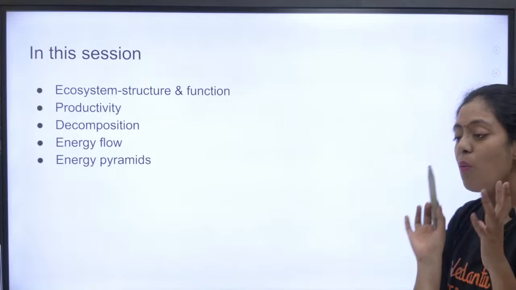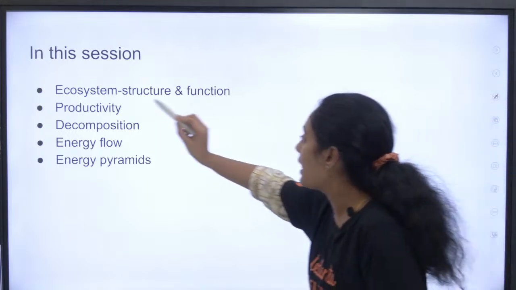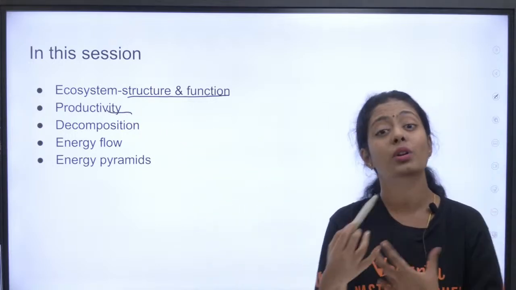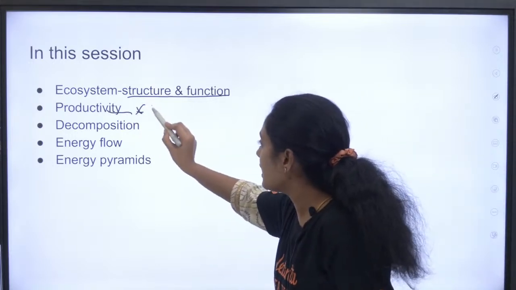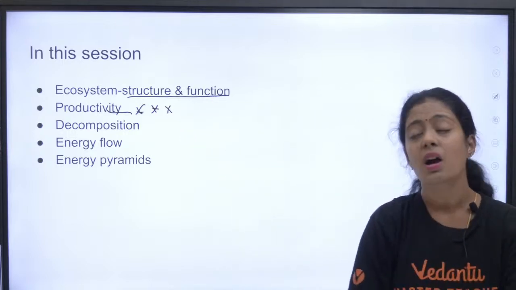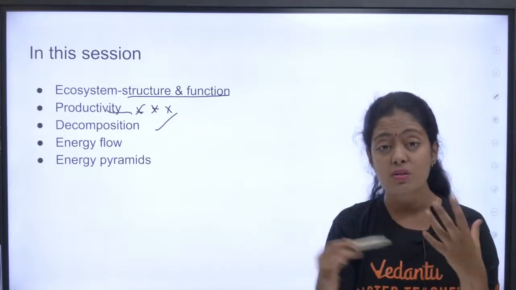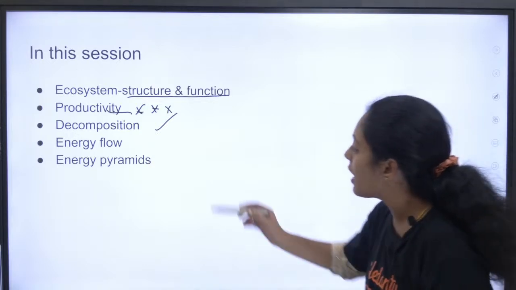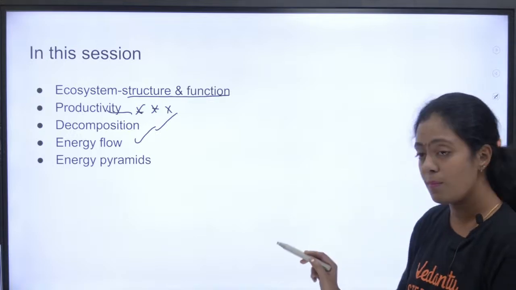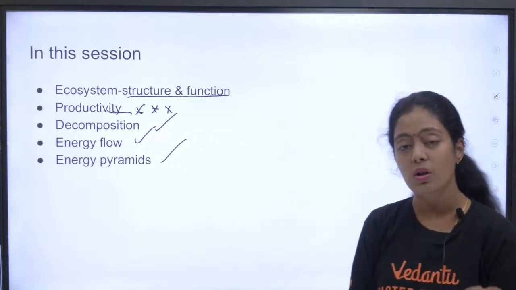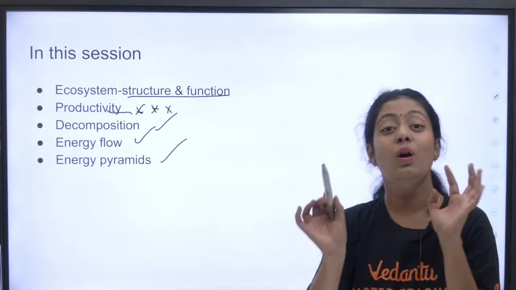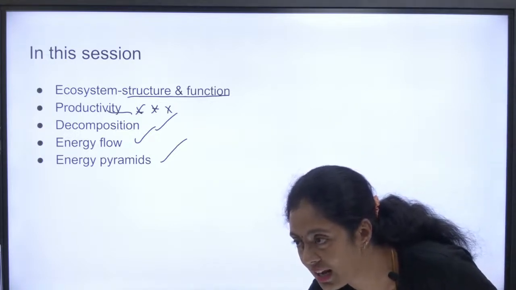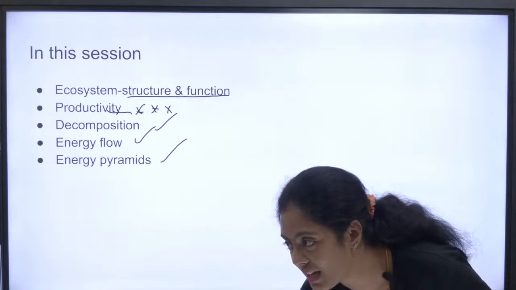So what we are going to do in today's session is study ecosystem structure and function. We are going to discuss what productivity is and what its types are. This is very important. I saw many PYQs from productivity, okay? And you also have decomposition, the process of decomposition. What are the 5 steps involved in decomposition? And you also have energy flow, pasangala. Energy flow is very important. And then you have energy pyramids, okay? If you are thorough with all this, you are ready to get 8 to 12 marks in your NEET exam, okay? So those of you watching the live, please let me know in the chat section if we can start.